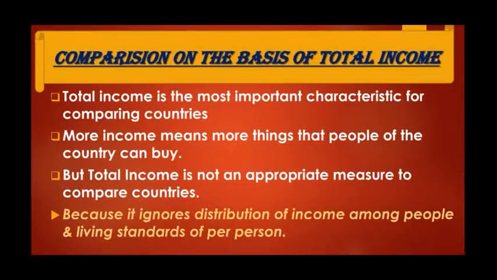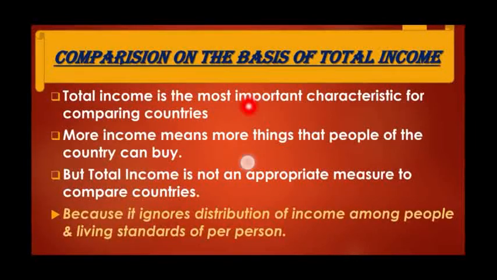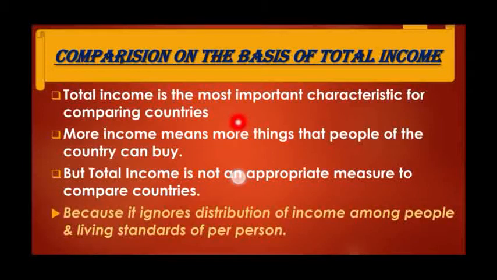When you compare countries with the help of total income, it is the most important characteristic for comparing countries, as more income means more things that people of that country can buy. But total income is not an appropriate measure to compare countries. Why?